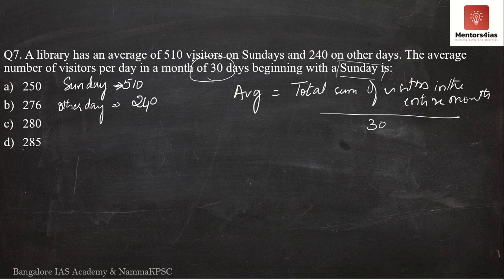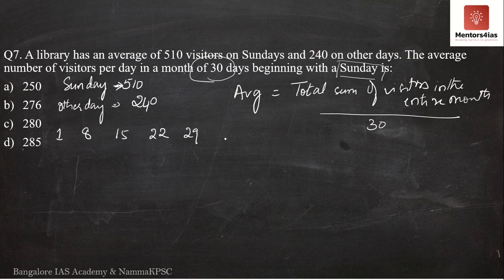If the question says the month is going to start on a Sunday, meaning the first of the month will be Sunday, then 7 days later, next week, 1 plus 7, the 8th of the month will be a Sunday. 8 plus 7 is 15, the 15th will be a Sunday. 15 plus 7, 22, the 22nd will be a Sunday. 22 plus 7 is 29, the 29th will be a Sunday.